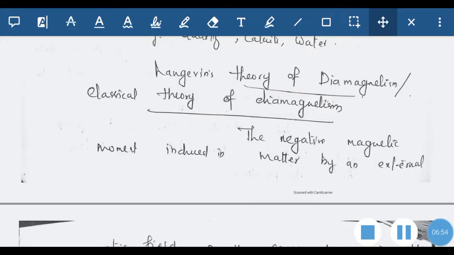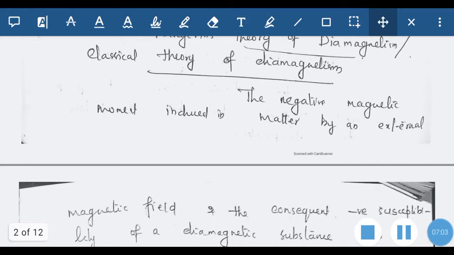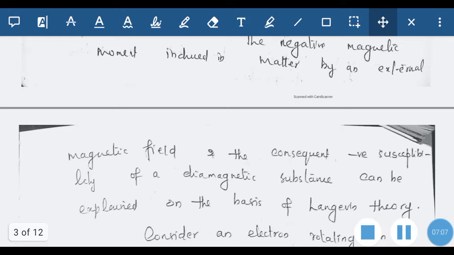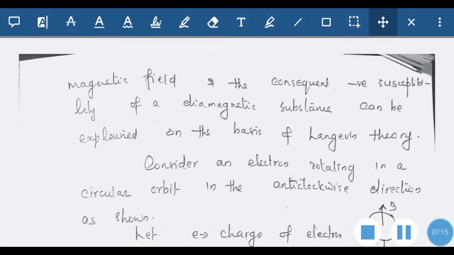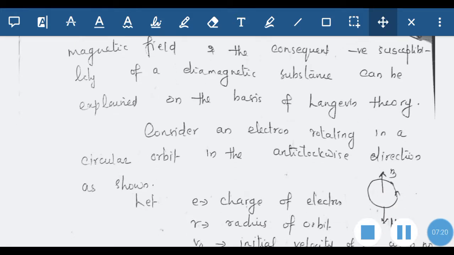Now we can discuss the theory behind the diamagnetic substance, the classical theory of diamagnetism, which is Langevin's theory. The negative magnetic moment induced in a matter by an external magnetic field and the consequent negative susceptibility of a diamagnetic substance can be explained on the basis of this theory. Consider an electron rotating in a circular orbit in the anti-clockwise direction as shown below.